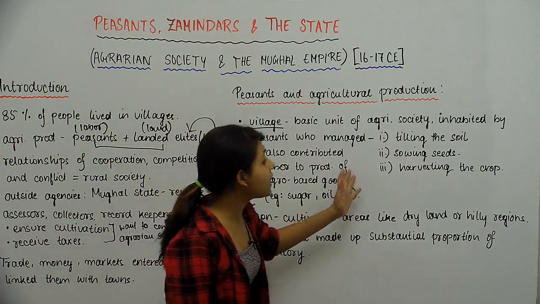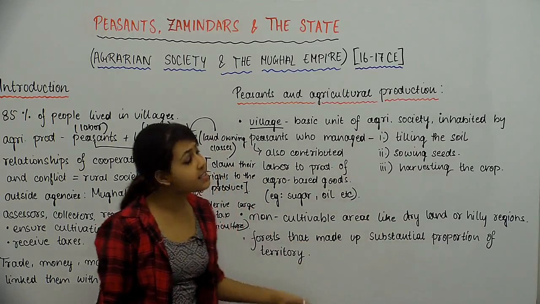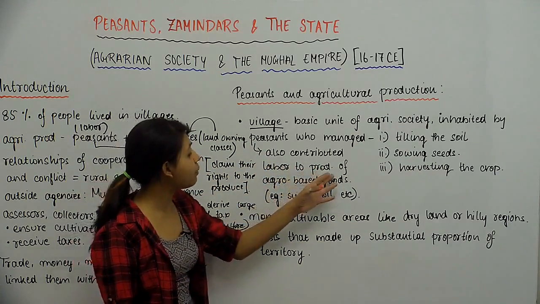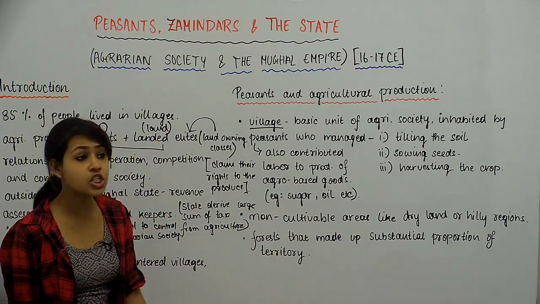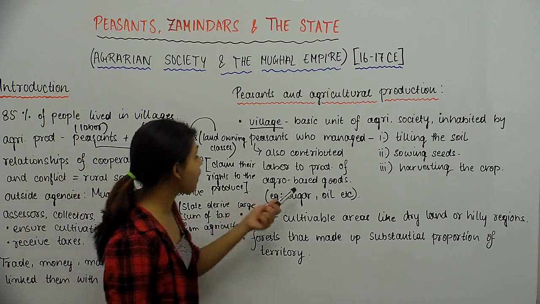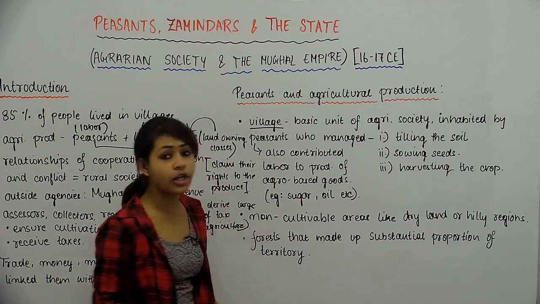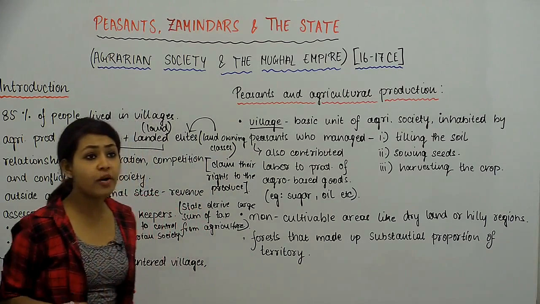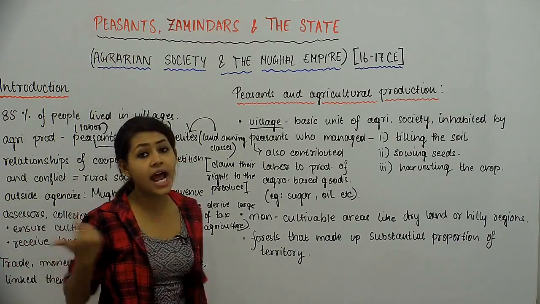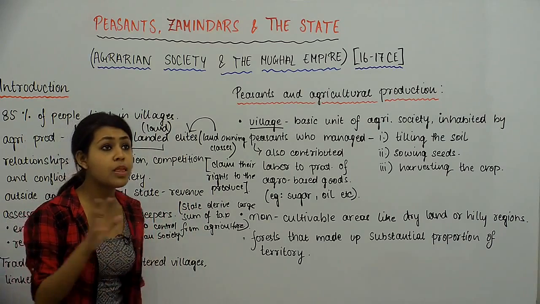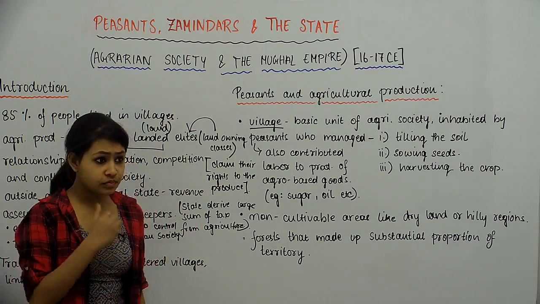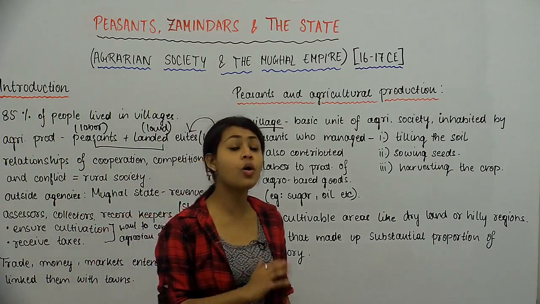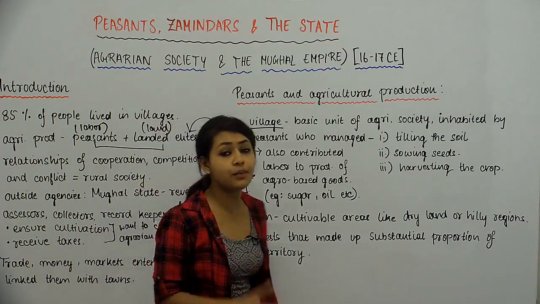So these people did all these things, and also the peasants were the ones who contributed their labor to the production of agro-based goods. When we say production of agro-based goods like sugar, oil, etc., other than directly cultivating, whatever indirect ways you have of being associated with agriculture, these peasants were the ones that were included in it.